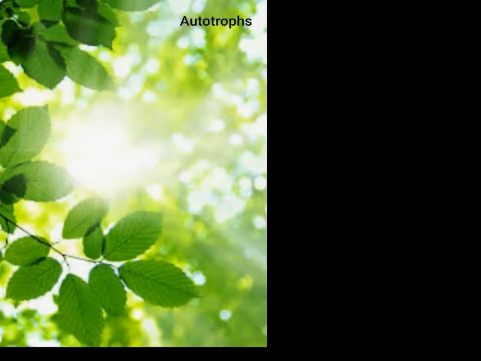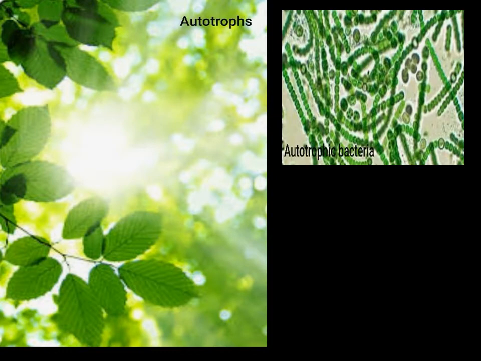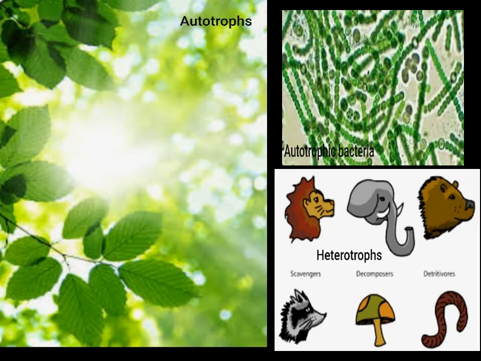So, these are the examples of autotrophs: green plants, autotrophic bacteria. These are the examples for heterotrophs. Apart from the animals, we can also find here fungi.